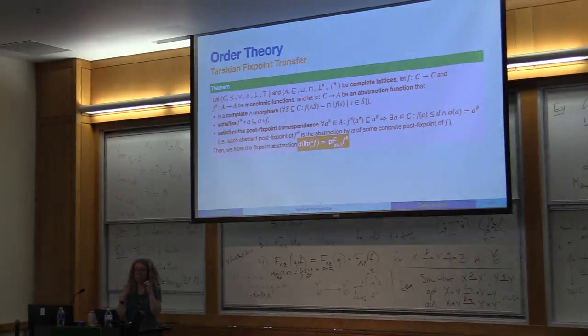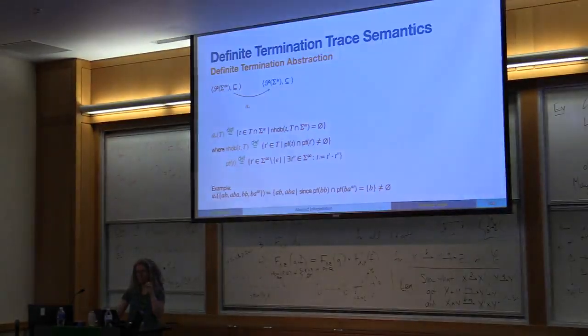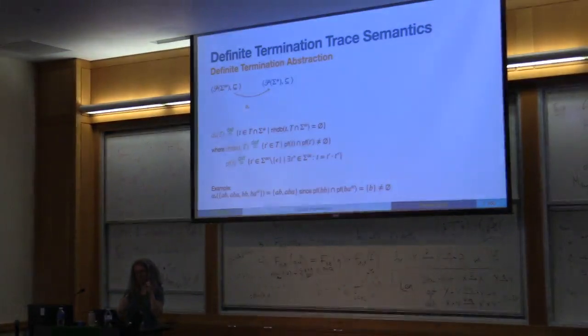So in the Cousot fixed point transfer theorem, we need the alpha to be Scott continuous, to preserve least upper bounds, and this particular alpha here is not. It's not Scott continuous. I don't have the proof right now on hand, but you can try to find a couple of examples.